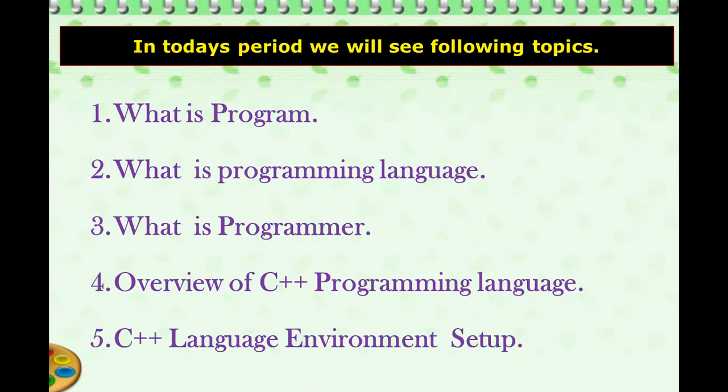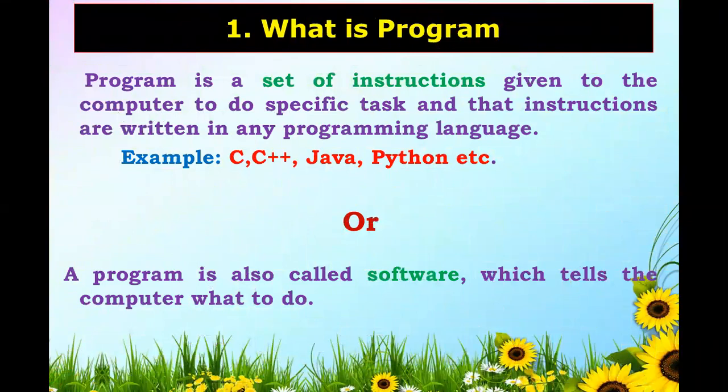Now, let us see the first topic. What is program? Program is a set of instructions given to the computer to do a specific task, and those instructions are written in any programming language. That language is C language, C++ language, Java language, Python language. A number of programming languages are available. In any language we have to write the instruction, and the instruction should be followed by your computer. This is called one program. Or it is also called software, which tells the computer what to do.